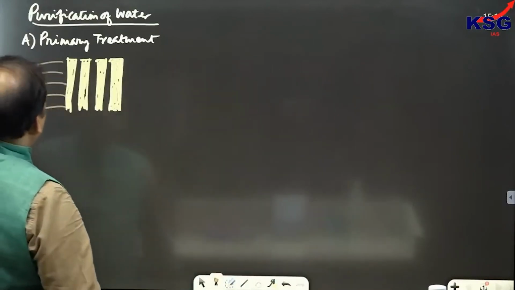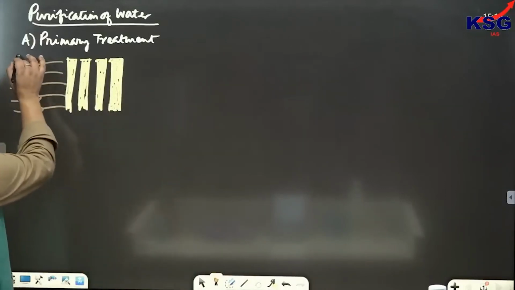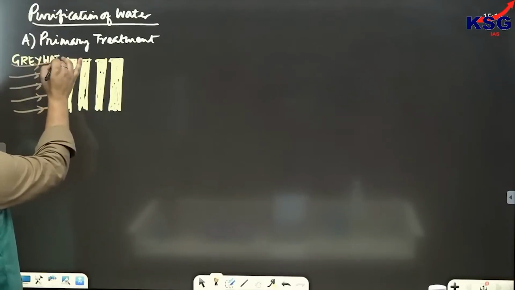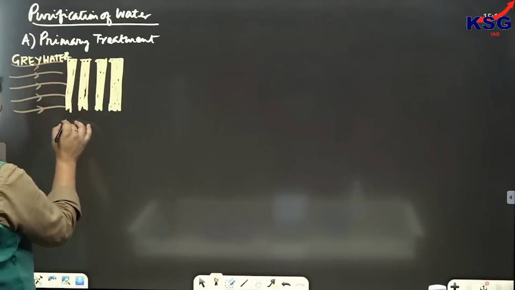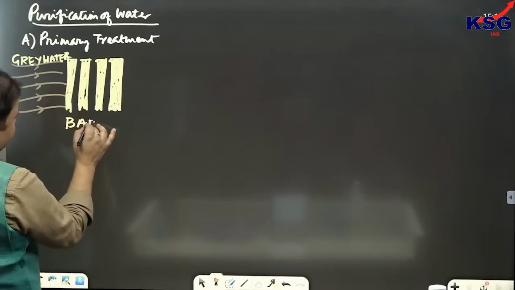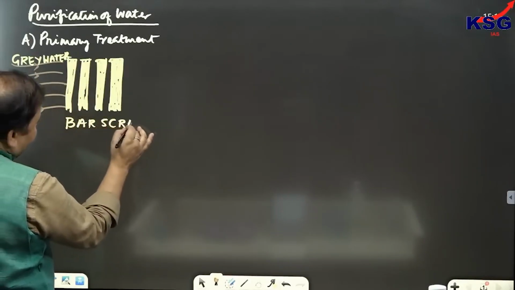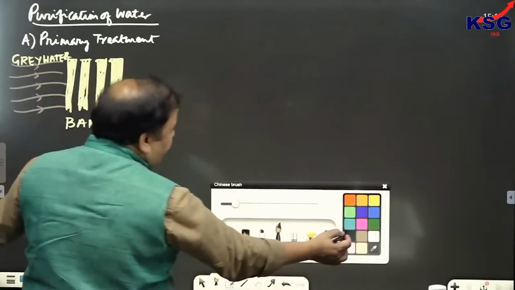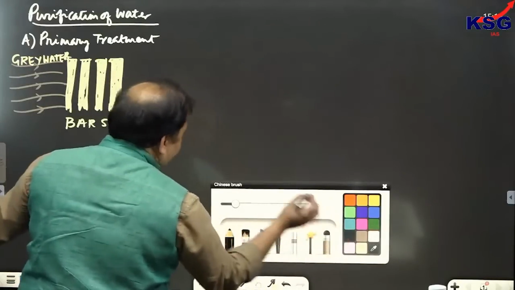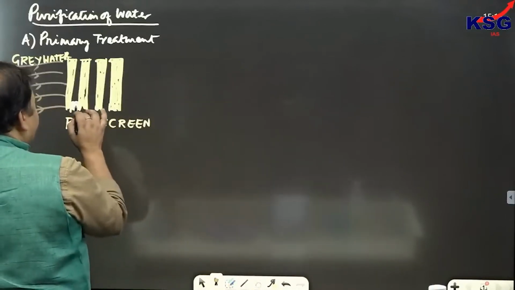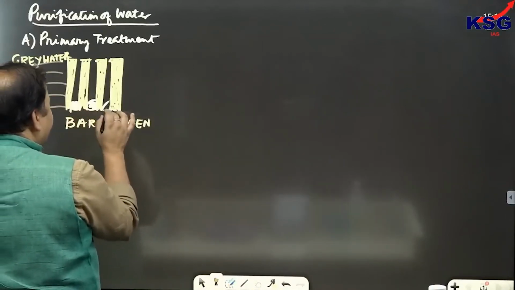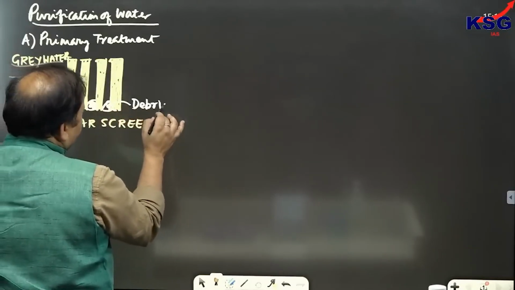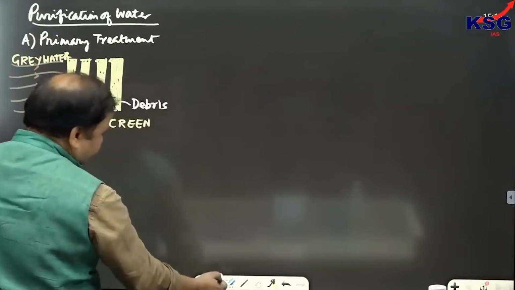But when we are talking about grey water, primary treatment starts when grey water is passed through a bar screen. So suppose this is a bar screen. And here the larger debris would be getting accumulated. Now these debris would be separated, and separated how? This would be separated mechanically.